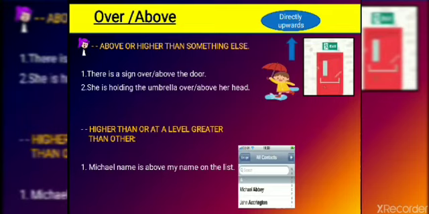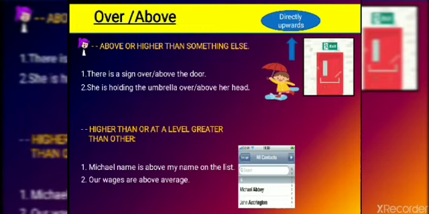That indicates he is in the first position, before me, higher than me. So it is indicating level. We will not say it is over my name. That is wrong. You use above when you want to indicate level or position.